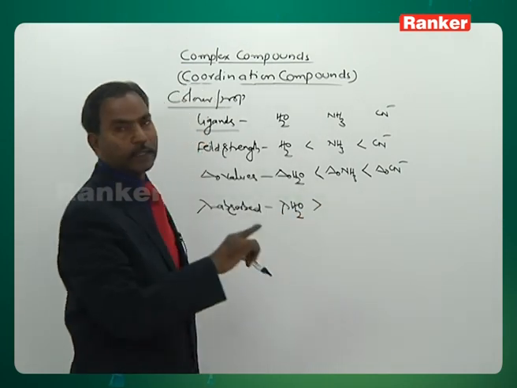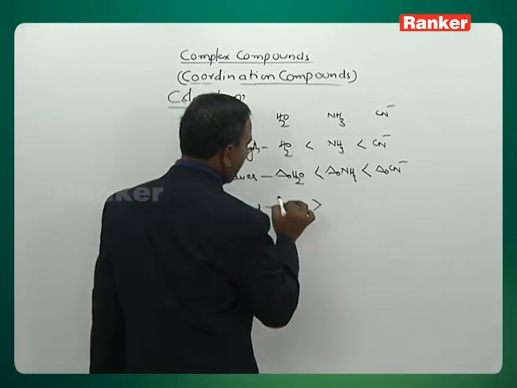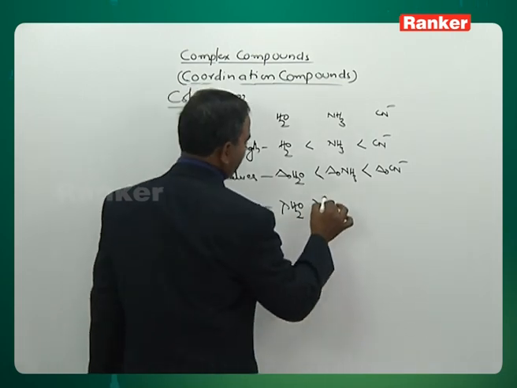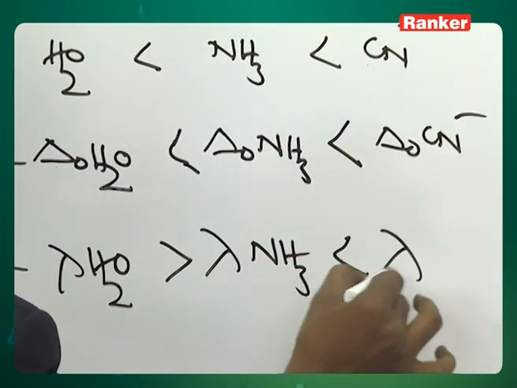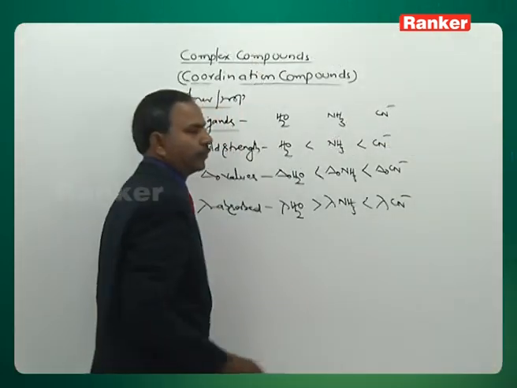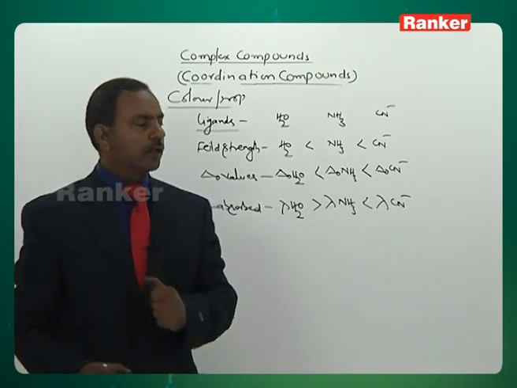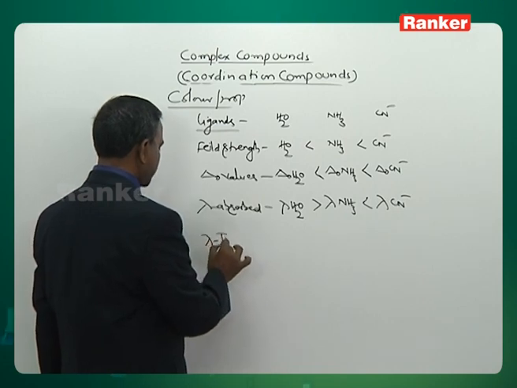Lambda absorbed for the H2O complex is greater than lambda for NH3, greater than lambda for CN minus. This is the order of the wavelengths absorbed. Well known to you. Again, lambda transmitted, let me give. Lambda transmitted.